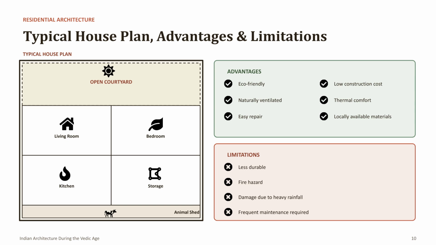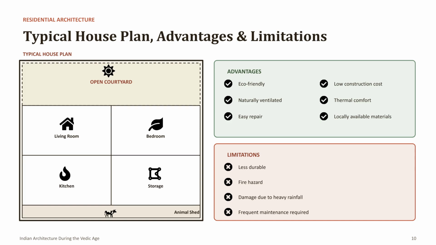A typical Vedic house included a living room, bedroom, kitchen, storage space, animal shed, and a central open courtyard. The courtyard served as the heart of family activities, while improving ventilation and daylight. The major advantages of these houses were their low construction cost, use of local materials, environmental sustainability, and thermal comfort.